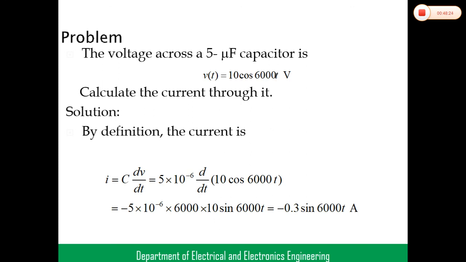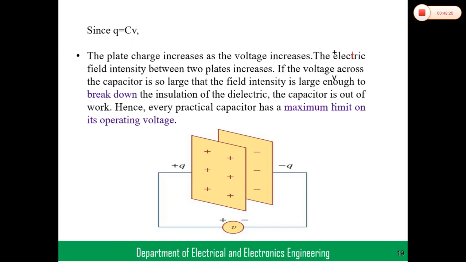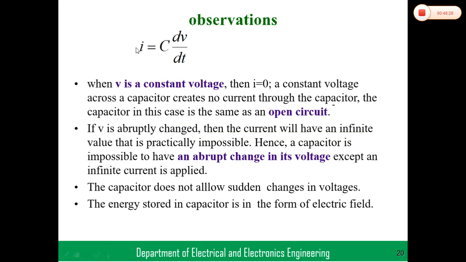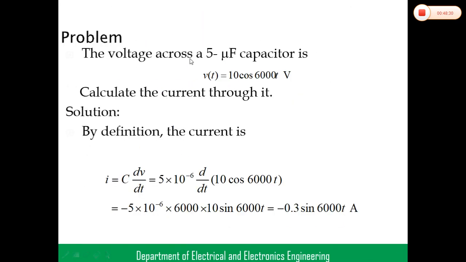Current passes through the capacitor. Already we know the current through a capacitor formula is I equal to C into dV by dt, right? He has given V and C. So I is equal to C into dV by dt. C means 5 into 10 power minus 6, micro means 10 power minus 6, d by dt of V. V means he has given V of t equal to 10 into cos 6000 t.